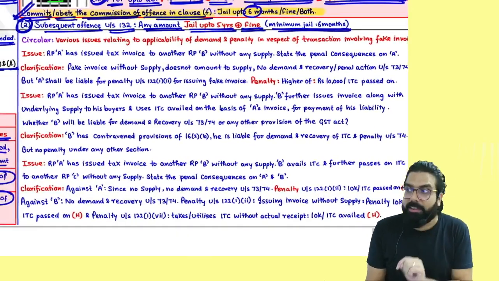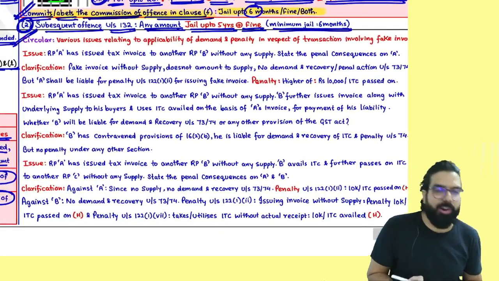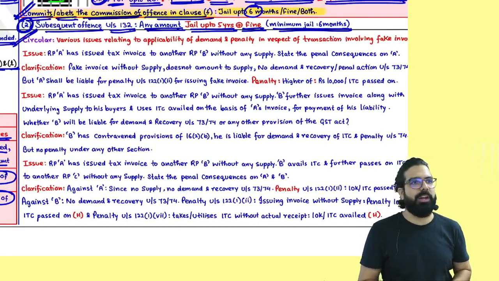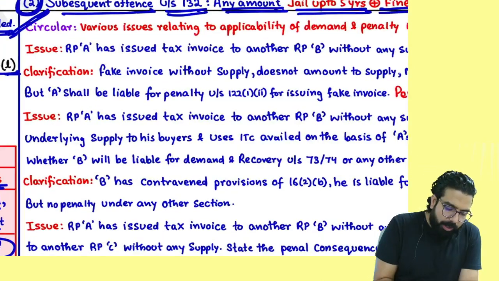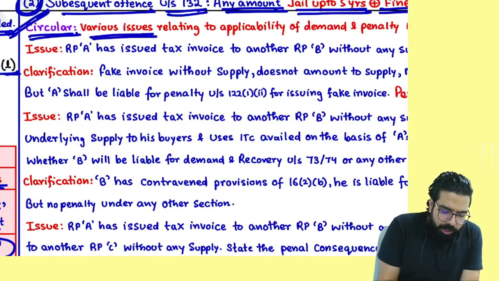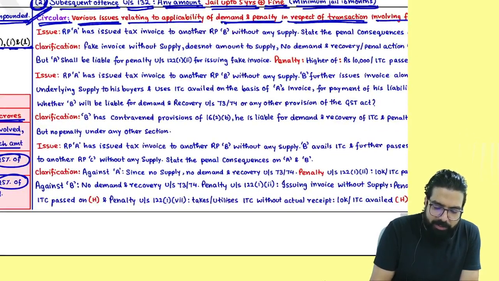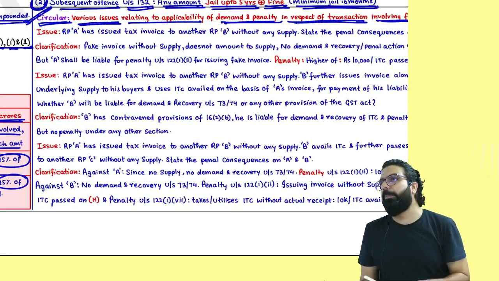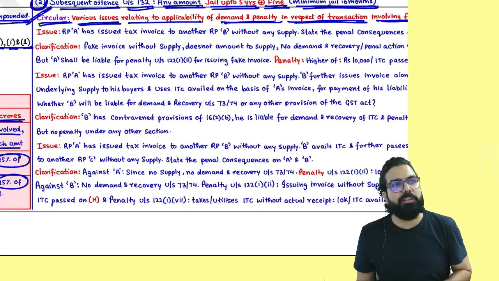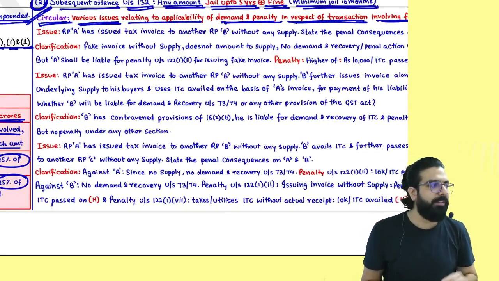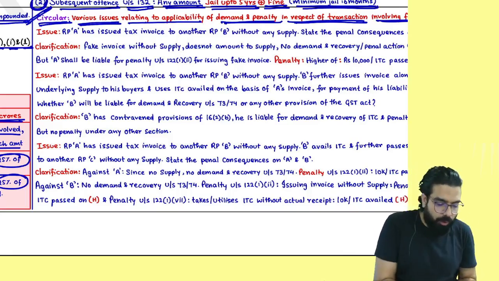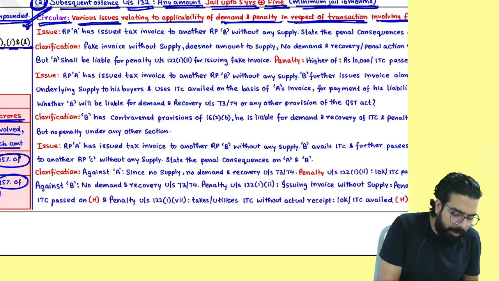Now, when you are doing the ethics chapter, you will need this circular also. Let's go ahead and do this circular. Everyone over here now. Circular: various issues relating to applicability of demand and penalty in respect of transactions involving fake invoice. People were issuing bogus invoices, and some queries related to bogus invoices were being raised and the government clarified it. Everyone over here, listen, very important from the exam point of view.